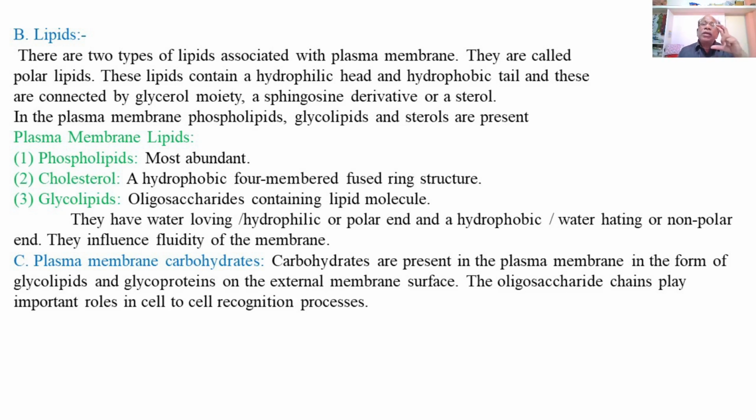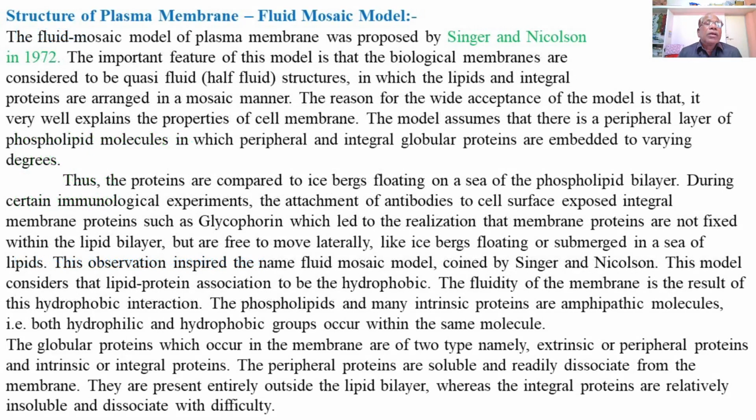So this is about the chemical composition of the plasma membrane with respect to proteins, lipids, and carbohydrates. Now we will explain the structure of the plasma membrane, that is, the fluid mosaic model, proposed by Singer and Nicolson in 1972.